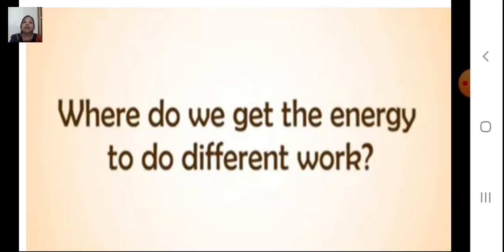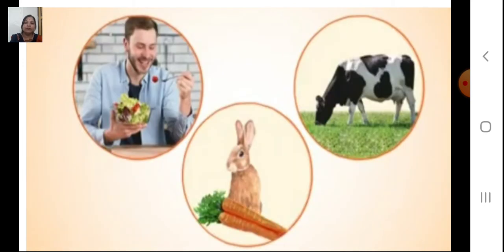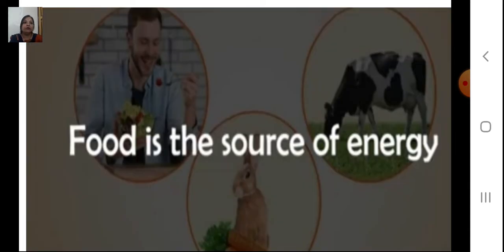Where do we get the energy to do different work? The answer to this is food. We get energy from the food that we eat. As you know, vehicles have fuel filled in them which gives the vehicle energy to move. In the same way, the food that we eat acts as a fuel for our body. The food is burnt inside the body to produce the energy which is used for performing various functions. Food is the source of energy.